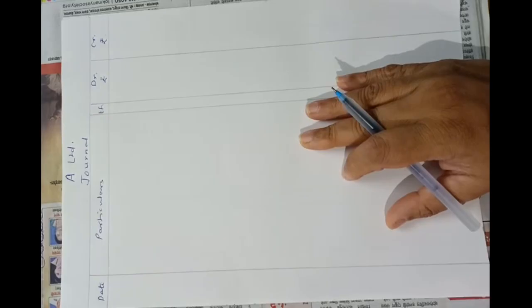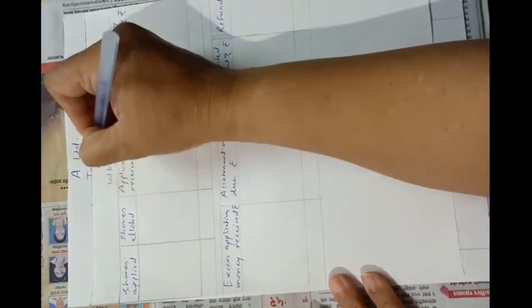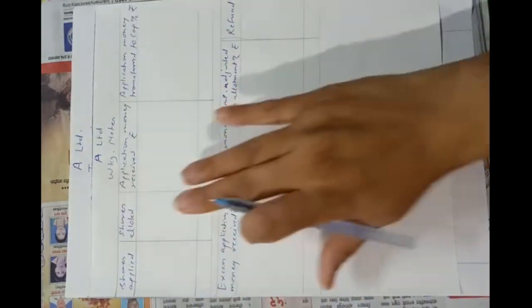We'll pass journal entries here. As in this problem there is pro rata allotment and 3 categories are given, we have to prepare a working note as usual. So for A Limited, I will prepare a working note for better understanding, and your working notes should be part of your answer. Okay, always in the exam also. So I am preparing one table here.